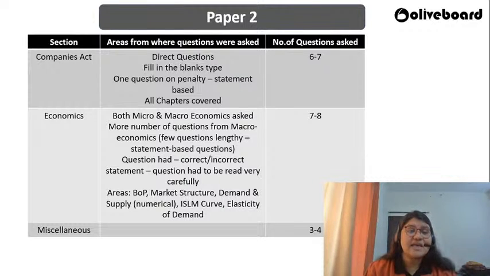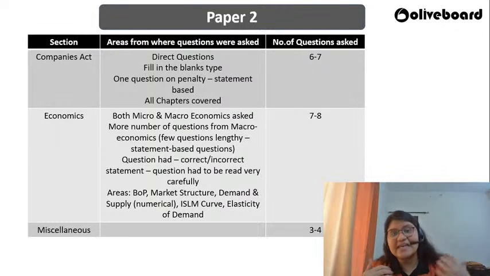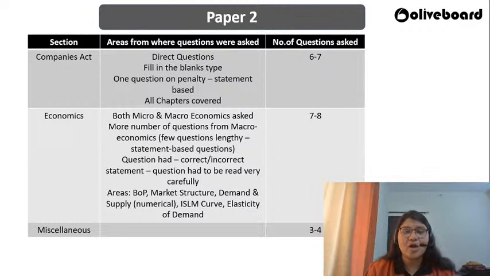Coming to economics, I would say again a very good drafted paper in terms of economic section. Both micro and macro related questions were asked, but more questions were from the micro section, microeconomics. So the questions were little lengthy. Okay, they were statement based questions, and in the question also you had to read the question properly, because it was more like find the correct statement or the incorrect statement. So there, if you're not reading the question properly, in spite of you knowing the concept, there's a higher chance that it can lead to you marking incorrect answer in the paper.